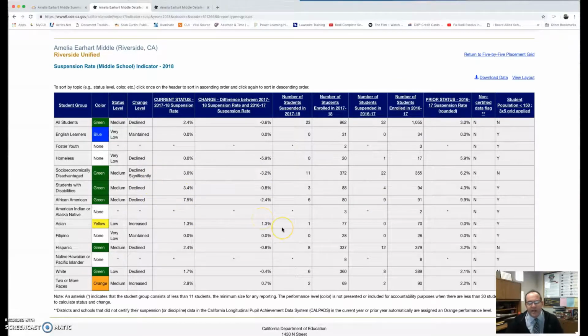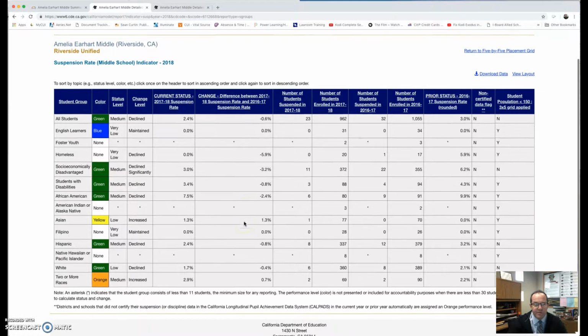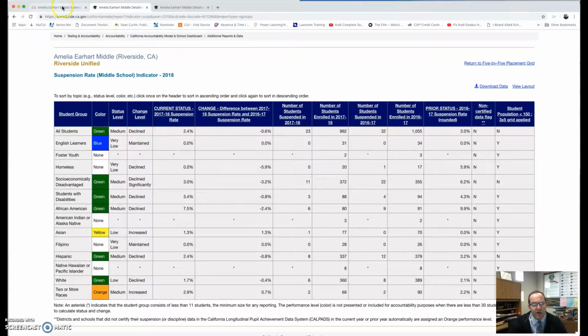So this data is really about distance from standard, getting students closer to that mean or above it, closer to that proficient level in both ELA and math, and then also to the level where we want to see balance across the school when we look at suspension and chronic absenteeism. So that is the report in a nutshell.